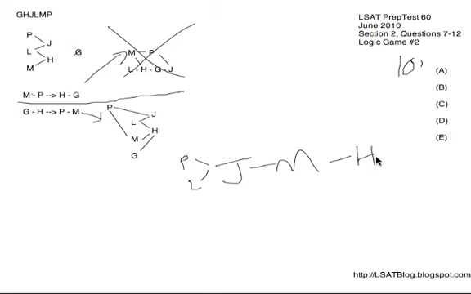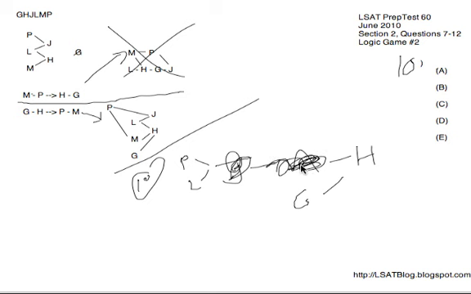Therefore, since H is currently last in line, G is going to be going before H, and G before H leads to P before M, but we already got P before M here, so we're totally good. And this is the diagram that simply results for number 10. Now they're asking us what could be the order of the other 4 people. So excluding J and excluding M, what could be the order?